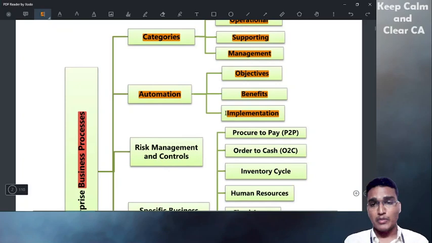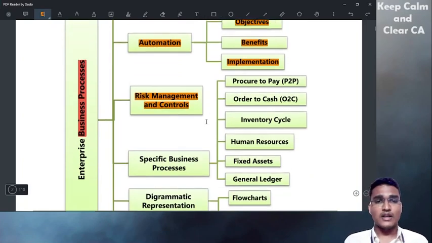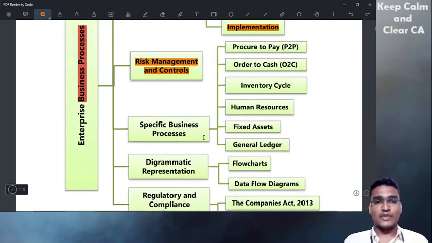And also implementation, how we have to implement the automation process. Okay, and risk management and its controls. What are the risks involved in automating a business process? What are the controls we need to include so as to mitigate the risk to an acceptable level or to avoid the risk? Okay. Then specific business process.